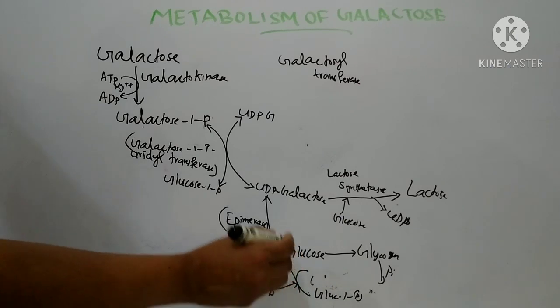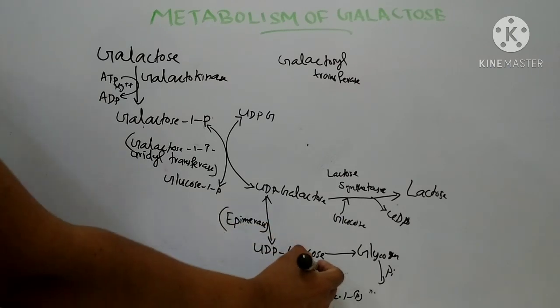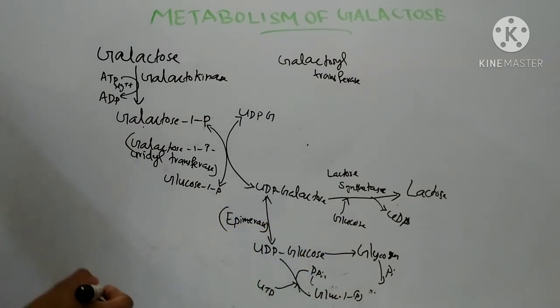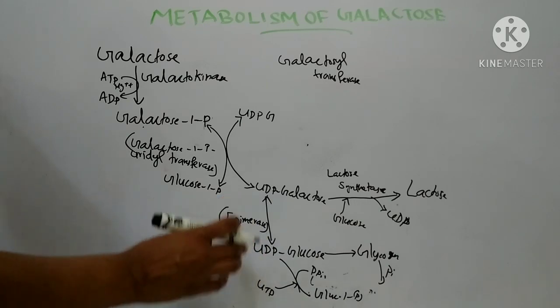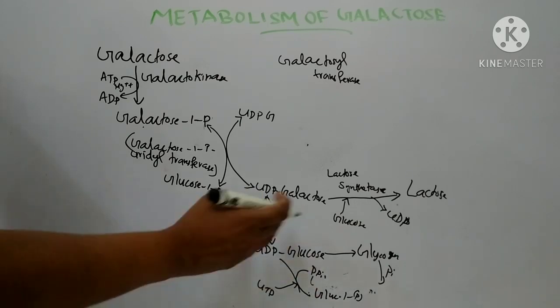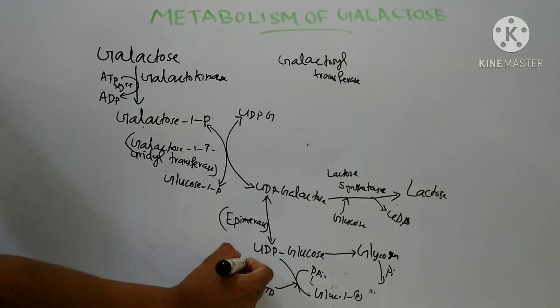Inorganic pyrophosphate is released by the enzyme UDP pyrophosphorylase, and it forms UDP glucose.